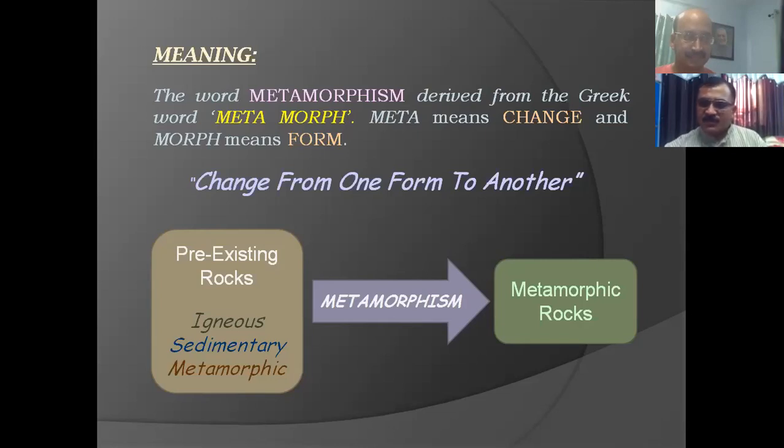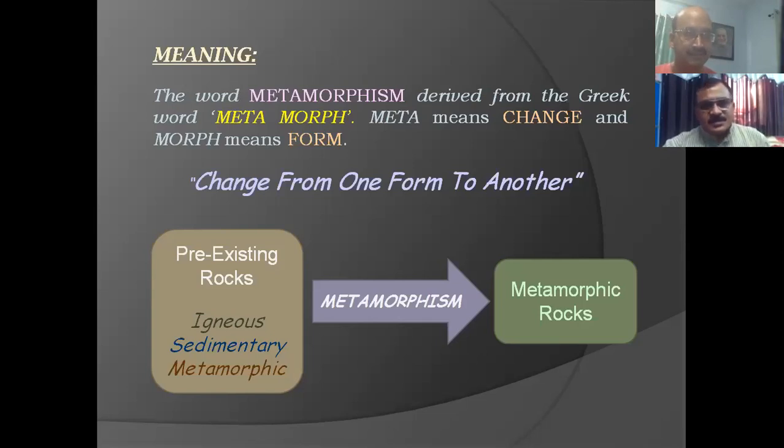But metamorphic rocks are those which are formed by the change in temperature and pressure conditions. So any rock may suffer metamorphism. For example, if we go to this slide, it shows the change of form from one form to another form. Is the screen visible? Yes, sir. Okay, fine.